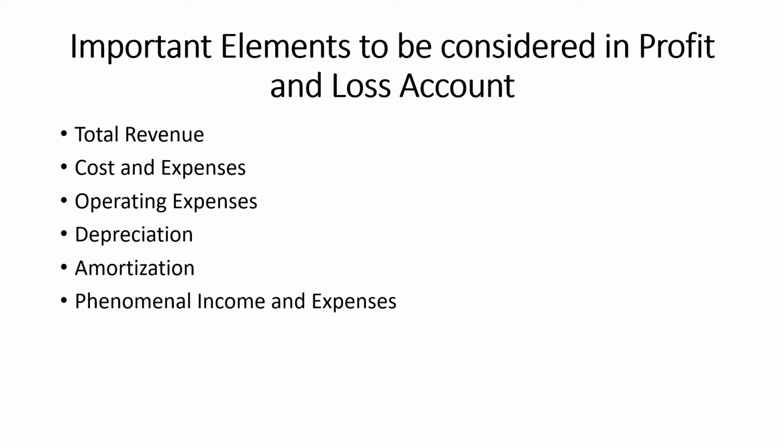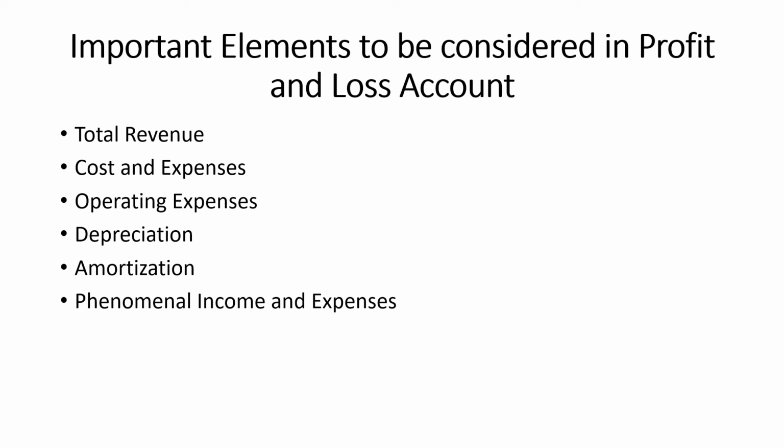In calculating depreciation we have different methods, and some of the methods are straight line method, diminishing balance method, annuity method. But the straight line method is considered the simplest way to calculate depreciation, and for calculating depreciation you need the life of the asset, scrap value and cost of the asset. And the next one is amortization.